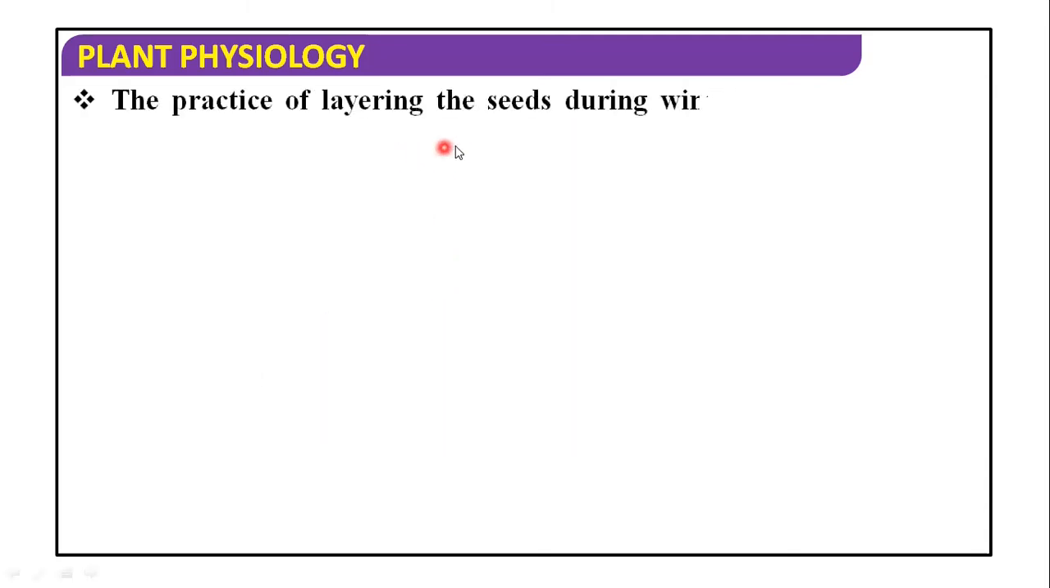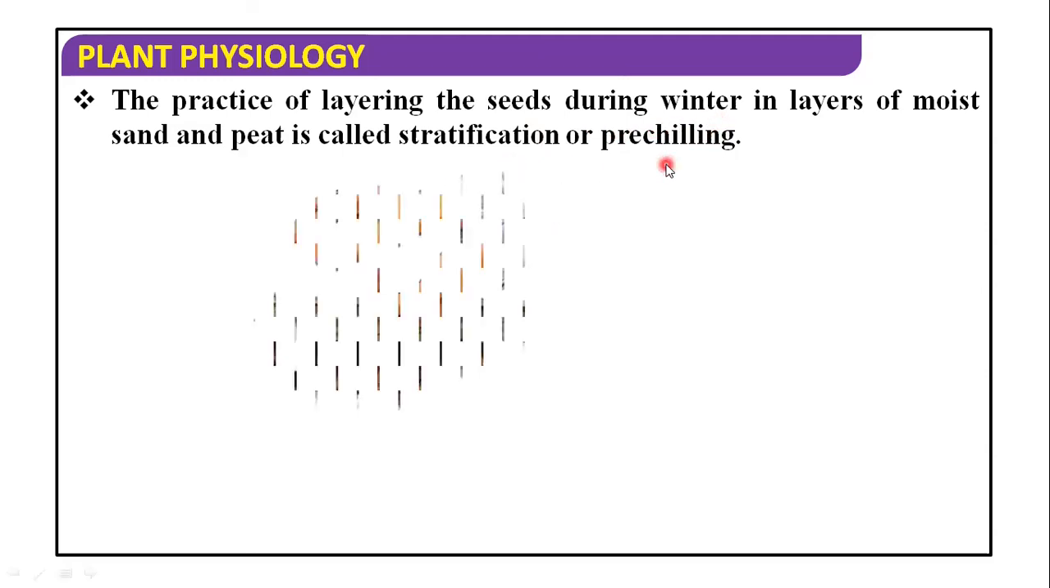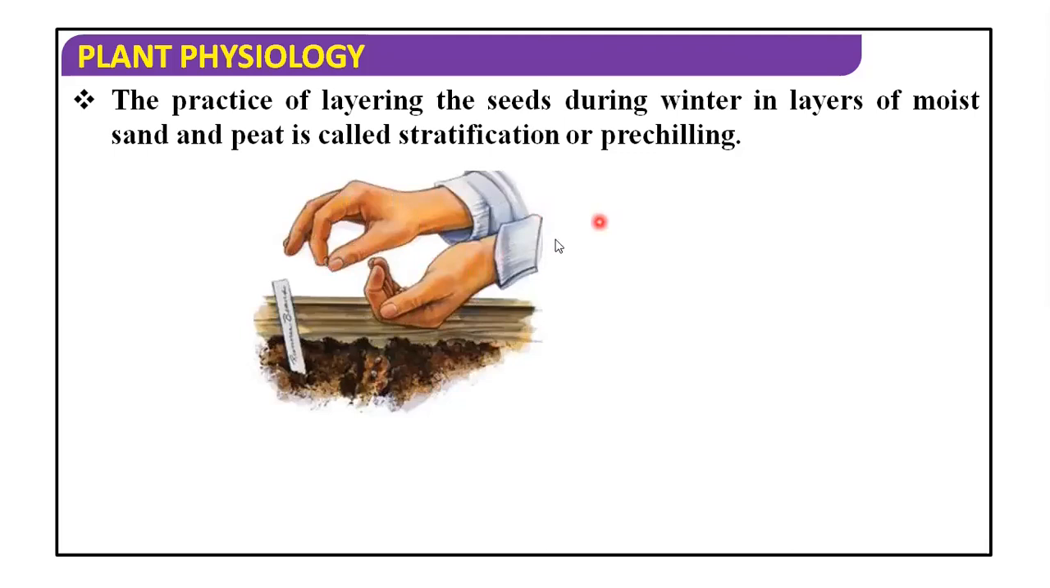The practice of layering the seeds during winter: in the winter season, in sand or peat, we do the practice of layering the seeds. That is known as stratification or pre-chilling also. See in this picture, in the sand or in a peat, we have to sow the seeds.